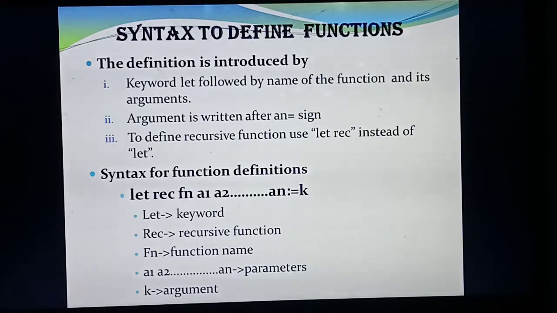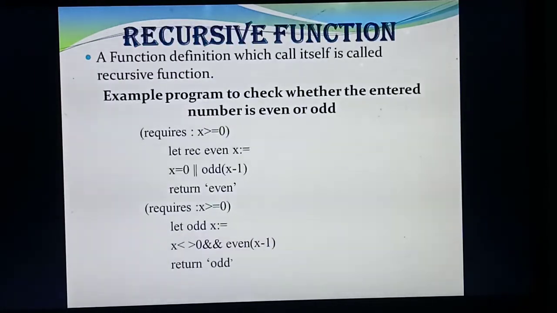Okay, then after the keyword let and REC, what's the next thing? Variables. What are the variables here? Sorry, what is Fn? Fn is the function name. Whatever name you wish, you can give any name. Then variables, then arguments. Understood? Very important book inside 3-mark question. So next one is recursive function. Okay, this is also a book inside 3-mark question.